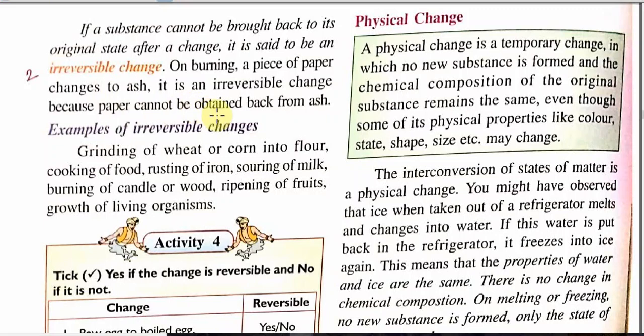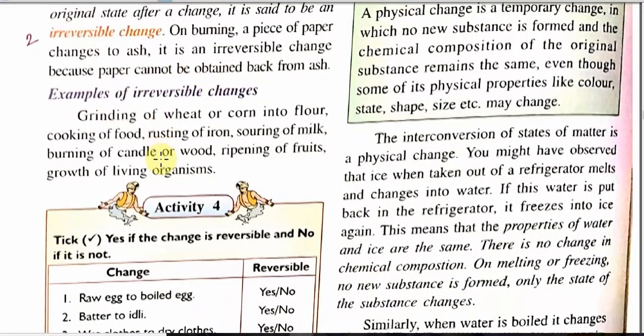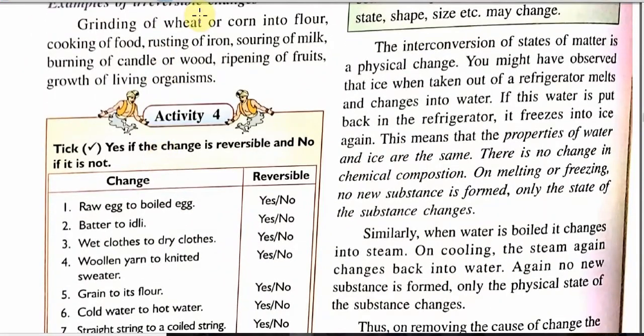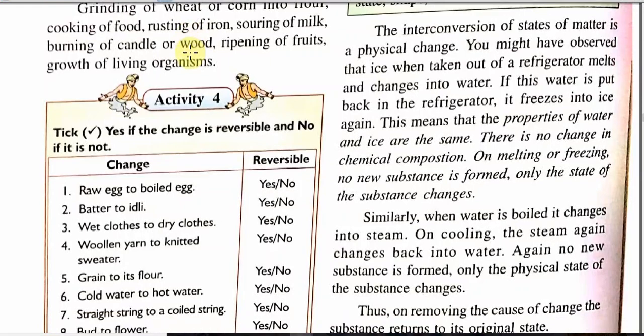from the ash. Let us take some examples of irreversible change. Grinding of wheat or corn into flour, cooking of food, like for example, if you have some wheat and you are preparing some chapati and roti from the wheat, you cannot get the wheat back from the chapati.